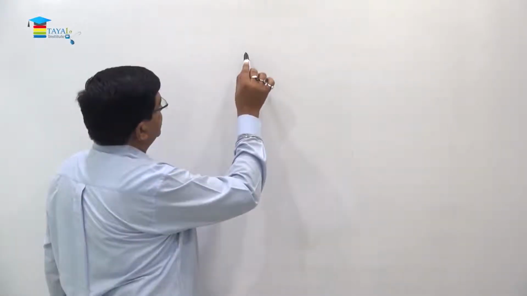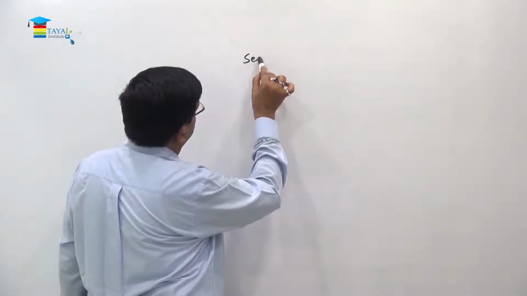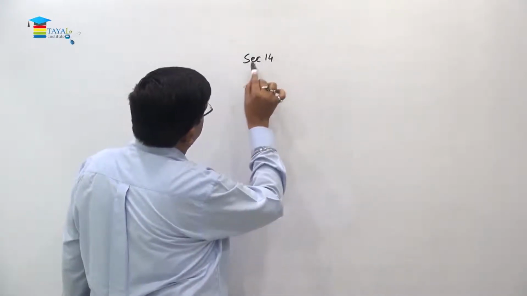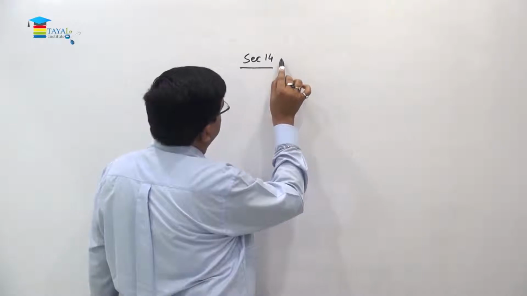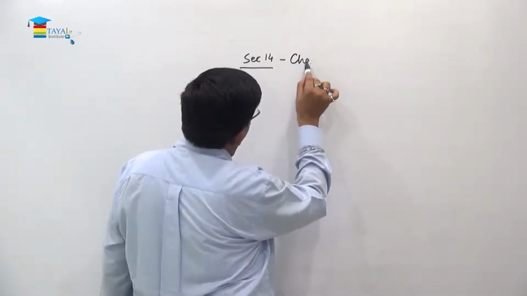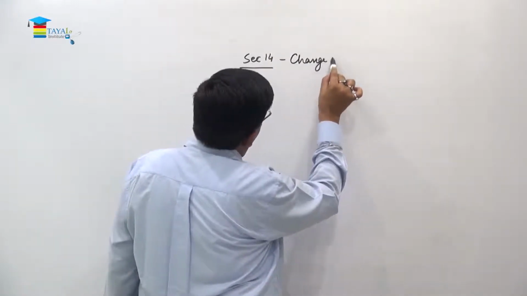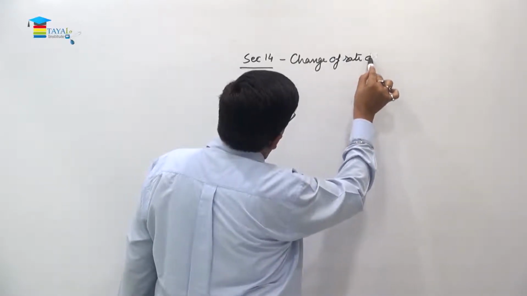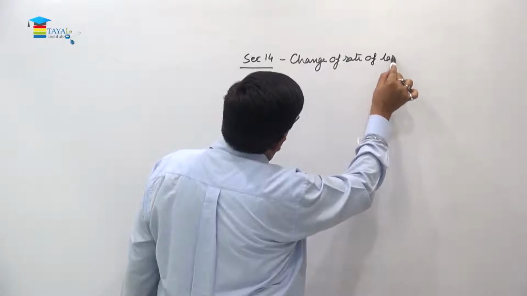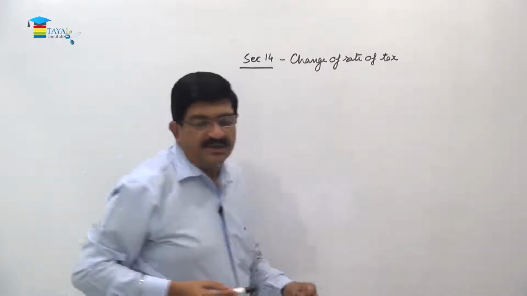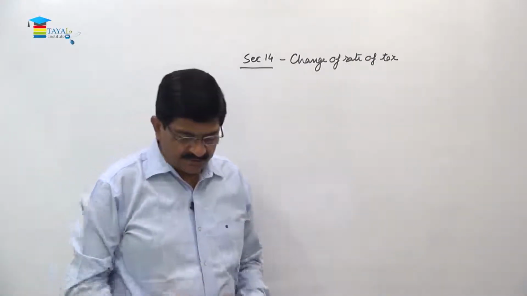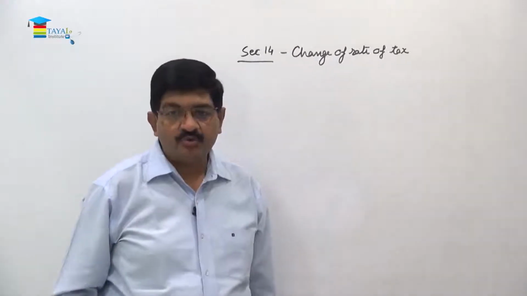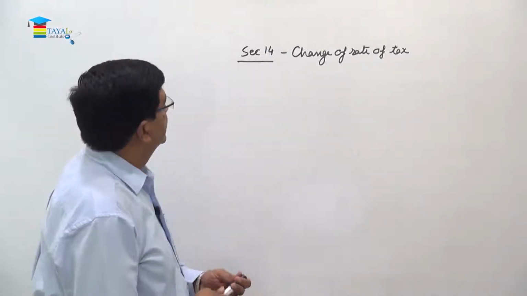So section 14 talks about change of rate of tax. How does it affect the time of supply in relation to goods and services, right?